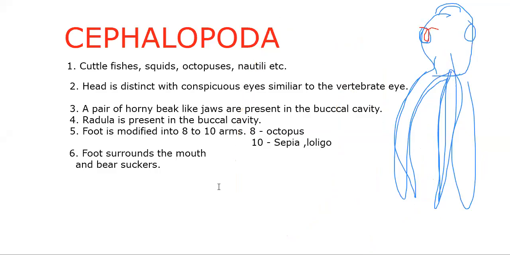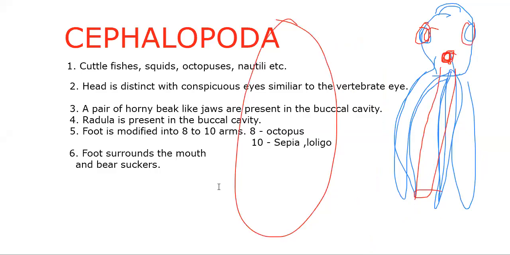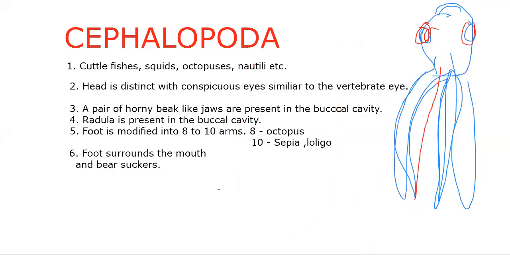We said 8 to 10 arms, they get modified. One of the foot is modified into a siphon, and that siphon has this special feature. Let me write here. The foot surrounds the mouth and bears suckers. The foot is modified into 8 to 10 arms.